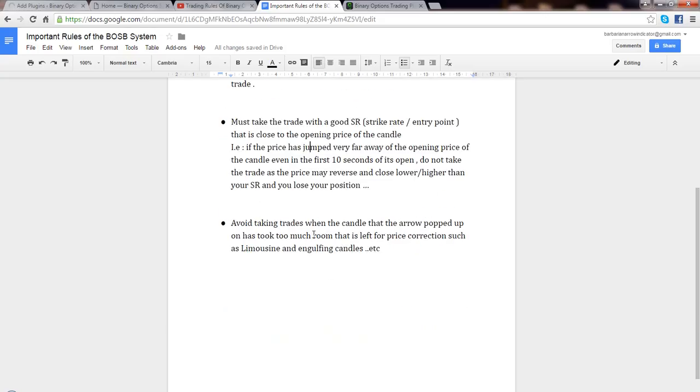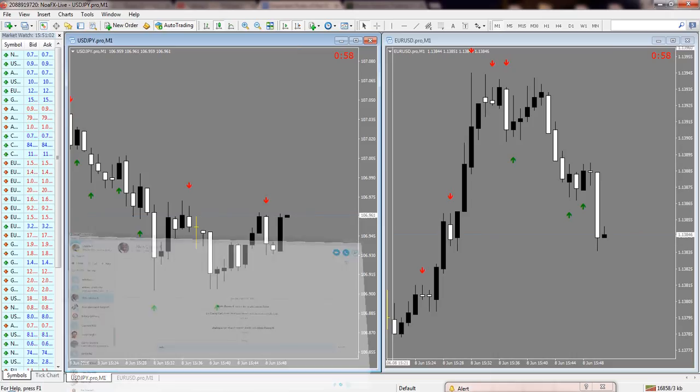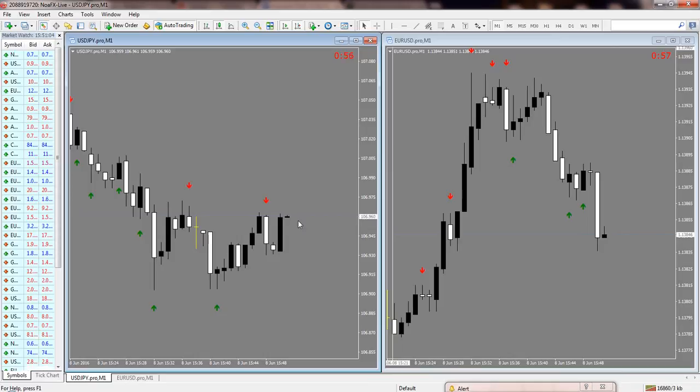And the fourth and final important rule is to avoid taking trades when the candle that the arrow has appeared on has taken too much room, leaving too much room for price correction, such as long and engulfing candles. We move to my MetaTrader 4 here to take an example of that trade.